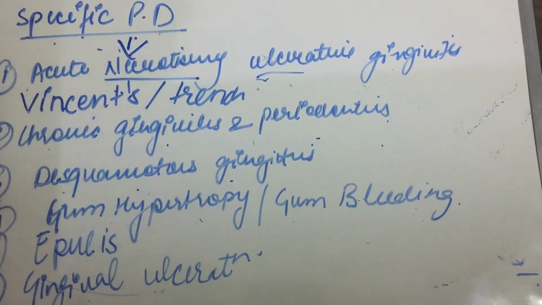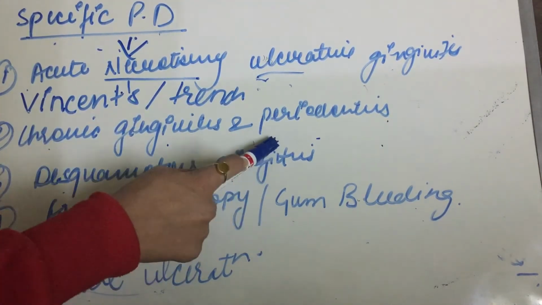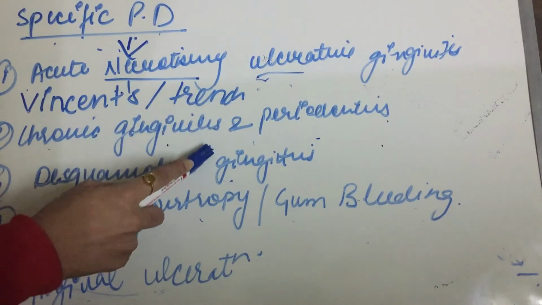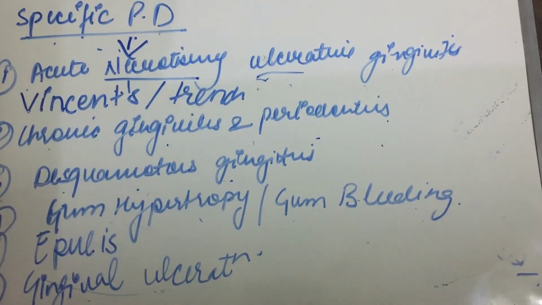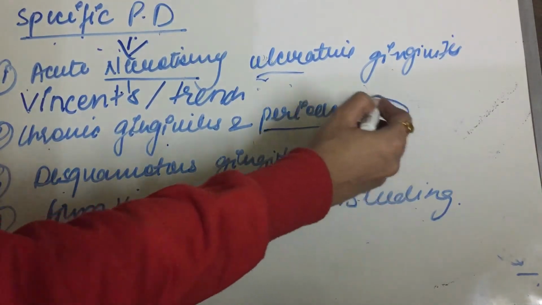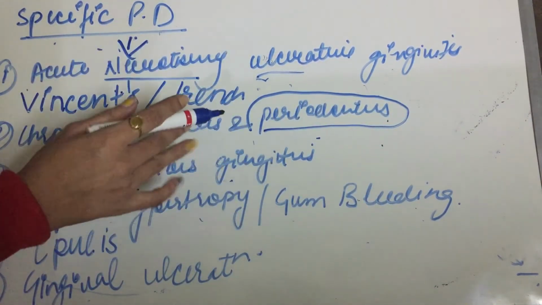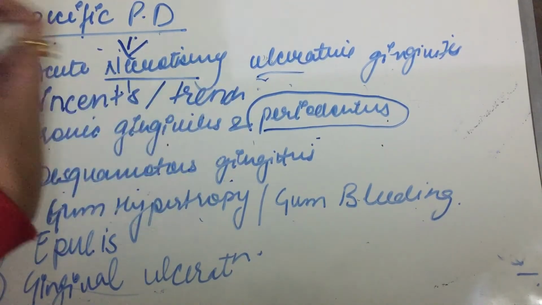The clinical evidence suggests that it is mainly due to psychosomatic disturbance. Second is chronic gingivitis and periodontitis. What is this? A few minutes ago, we studied periodontitis. What happens in periodontitis? Ultimately, the result is loosening of teeth.